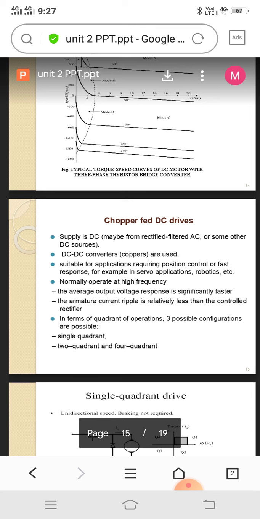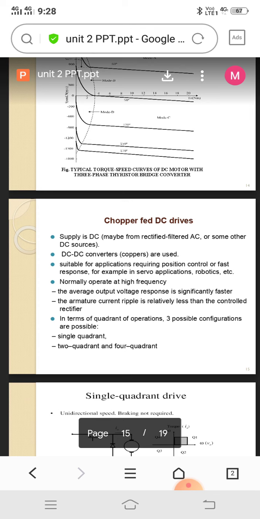Then the DC motor receives the chopper switch output and runs properly. Finally, the DC motor produces a proper output. If it is not proper, we can connect the DC motor drive to correct the unwanted output voltages. This is the chopper fed drives classification and controlling process.